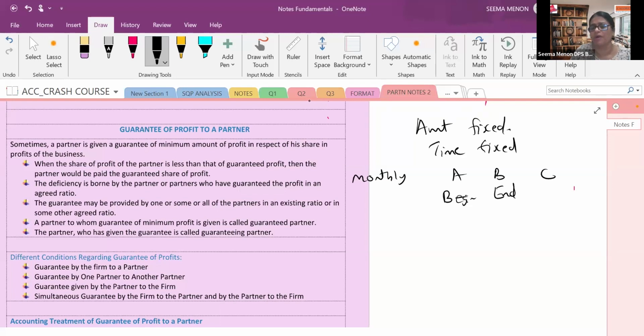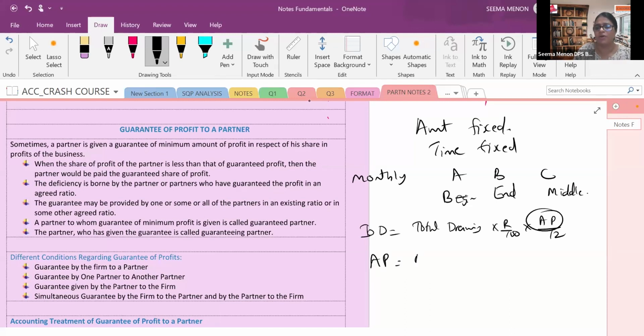C is withdrawing at the middle of the month. Okay? Then how will you be? So here also the formula is: interest on drawings is equal to total drawings multiplied by rate upon 100 into average period upon 12. Now how to find out the average period? Yesterday I taught you this thing also.